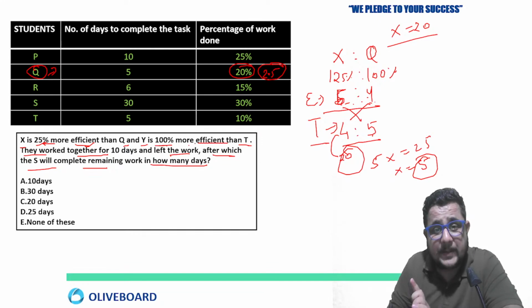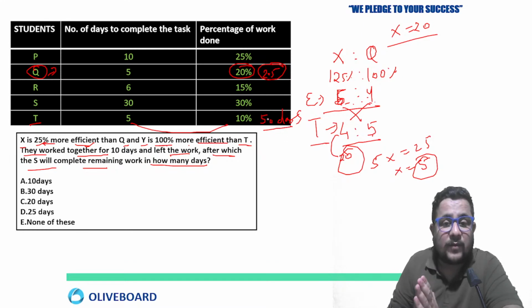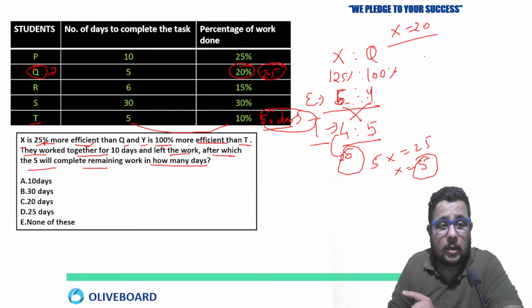Y is 100% more efficient than T. So if T is taking how many days? 50 days. Then Y will take just half of the time T is taking, because he is 100% more efficient than T. So here we can say the time taken by Y is going to be 25 days.